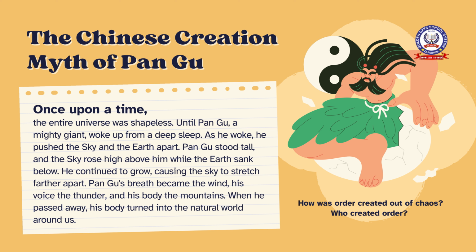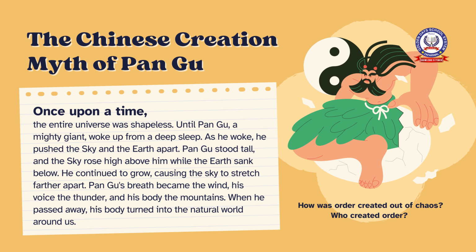The Chinese creation myth of Pangu. Once upon a time, the entire universe was shapeless, until Pangu, a mighty giant, woke up from a deep sleep. As he woke, he pushed the sky and the earth apart. Pangu stood tall, and the sky rose high above him while the earth sank below. He continued to grow, causing the sky to stretch farther apart. Pangu's breath became the wind, his voice the thunder, and his body the mountains. When he passed away, his body turned into the natural world around us.